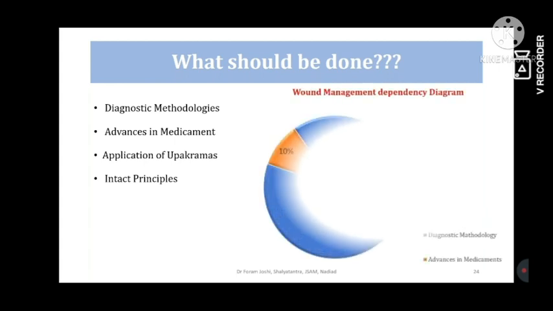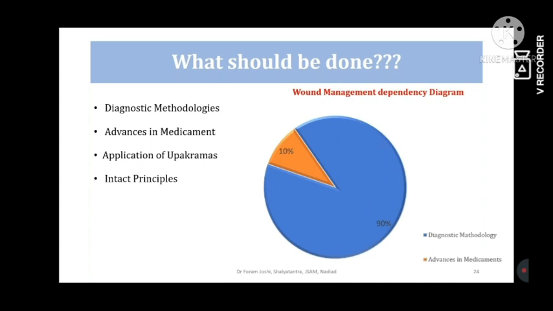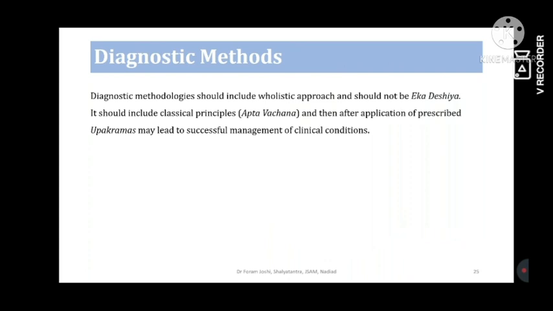What should be done? The wound management dependency diagram says that 90% depends on the diagnostic methodologies, and 10% is dependent on advances in medicaments. How? The diagnostic methods should include a holistic approach and should not be ekadeshiya. What we are doing is the local examination of the wound: whether there is slough or not, what quality of floor there is, what the margin is. Whatever is documented in the books, we are limited to those words only, but we are not reading between the lines.